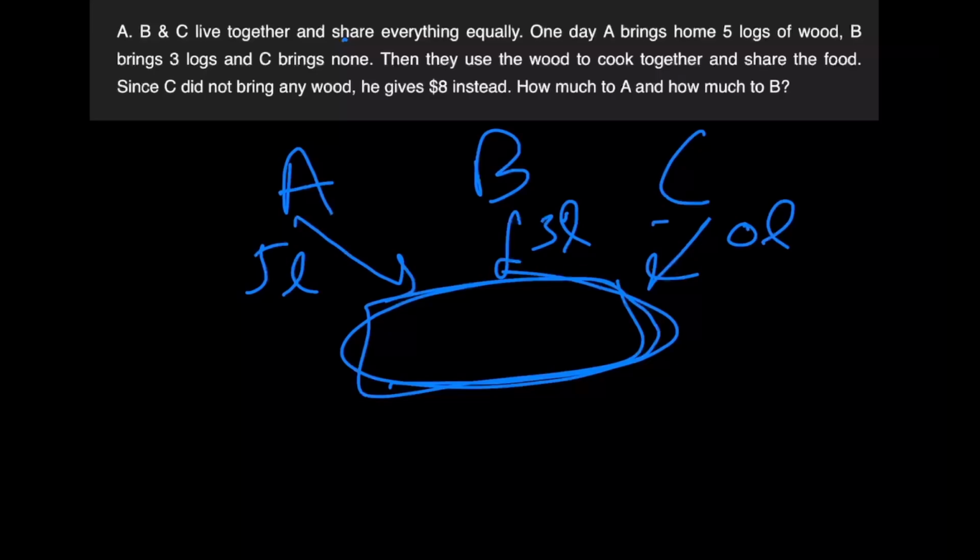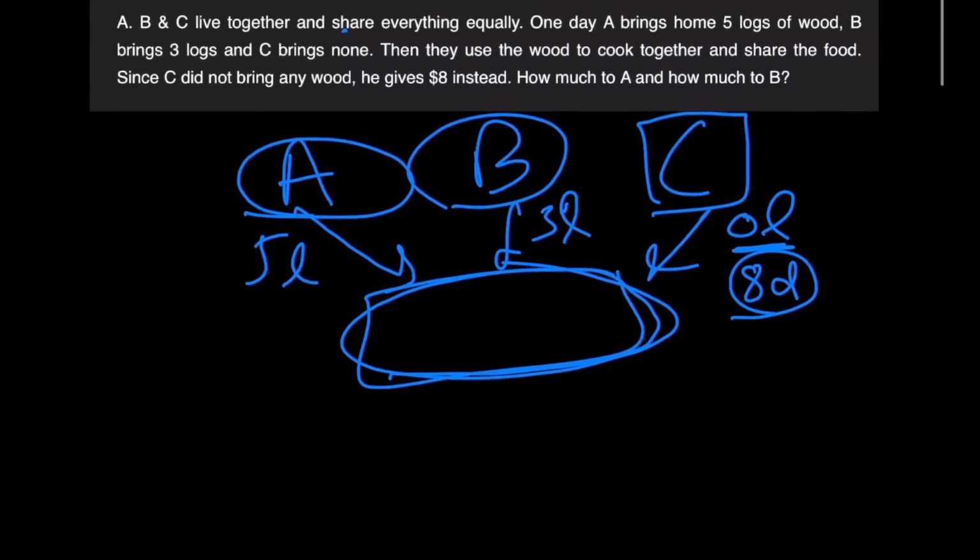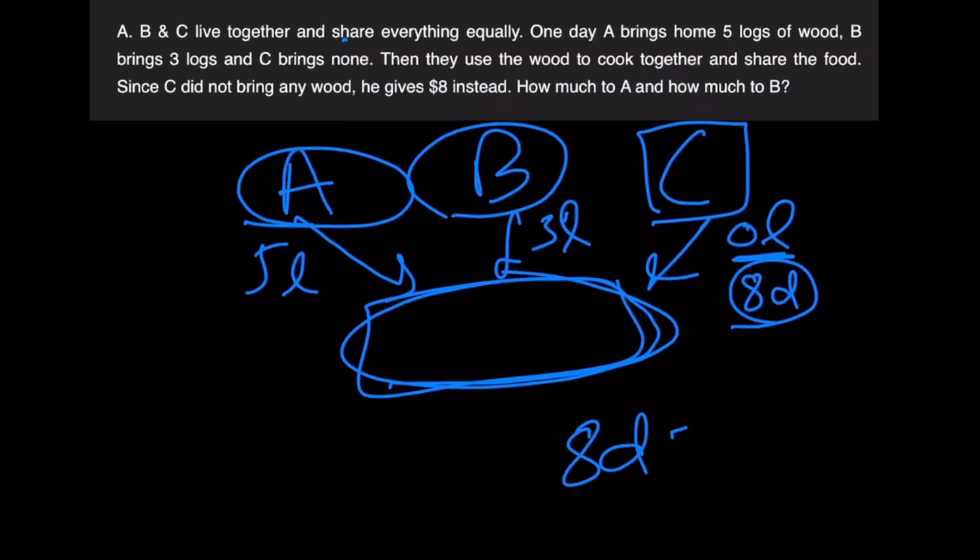Now what happens is, since C brought in 0 logs, he offers to give in $8 and split them between A and B. Now the question is, how should he split those $8 between A and B to maintain a fair split? The initial solution that might come to your mind, and it was the initial solution that came to my mind too, was to split it into 5 and 3.